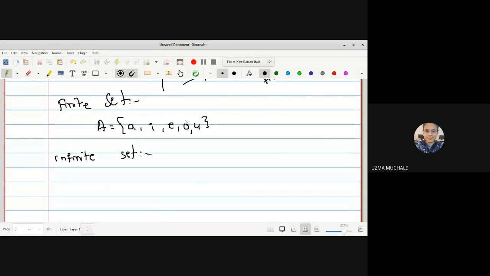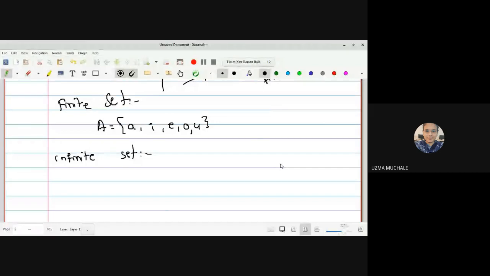A set where the process of counting will not end, we call an infinite set. That means we cannot say what the last number of the set is. If you do not know the last number of your set, then we can say it is an infinite set. If the process of counting of a set is going to end somewhere, then we call it a finite set, and if the process of counting is not going to end, then we say it is an infinite set.